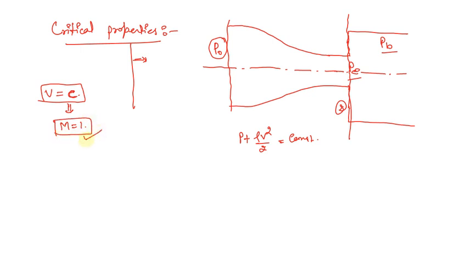And when this condition has been reached, the properties become critical properties. So at the critical condition, the Mach number will be equal to 1. Now we are going to use this term, M equals 1 at the critical condition, in the three equations which we derived earlier, and see what result we get.